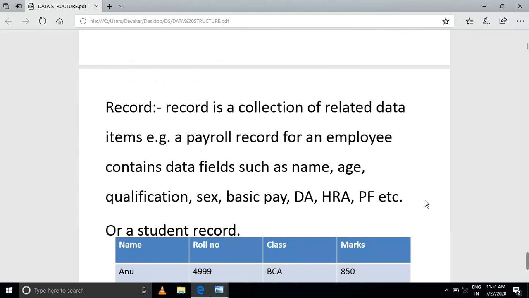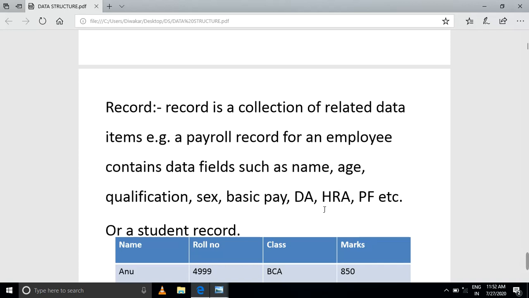For example, a payroll record. So what you have to think at the starting level, I'm not going directly into data structure. First, what is meant by data, then what is meant by data item, then types of data items. Finally, you go for a collection of related data items. What is collected in a payroll record? You have, for example, your name, age, qualification, sex, basic pay, DA, HRA, PF, whatever it is, or your details are also collected.